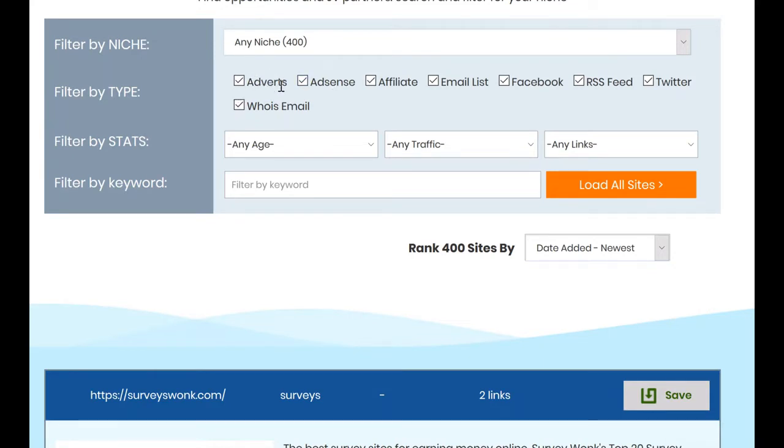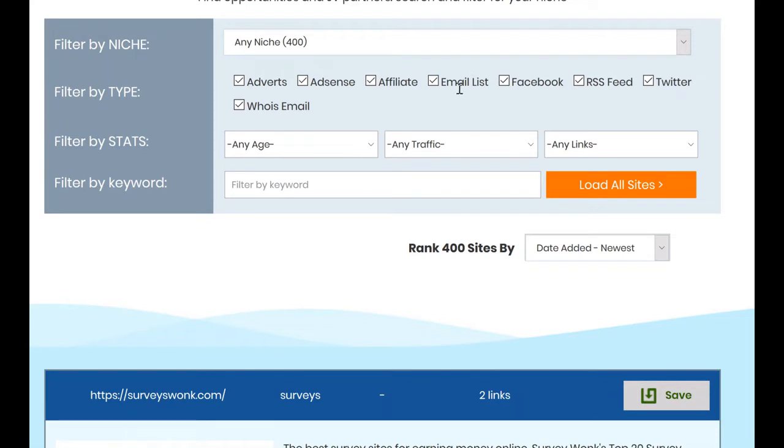So adverts means the website in question has an advertising program, so they've got a link on the page that says they're able to sell ads directly to you. AdSense means they're running Google AdSense on the page, so we can target that website directly via Google's display network. Affiliate tells us that they've got an affiliate program, so they have affiliates promoting their product. They're probably doing quite well. Maybe we want to promote their product. Maybe we want to reach out to them and do a swap, so they promote us and we promote them.